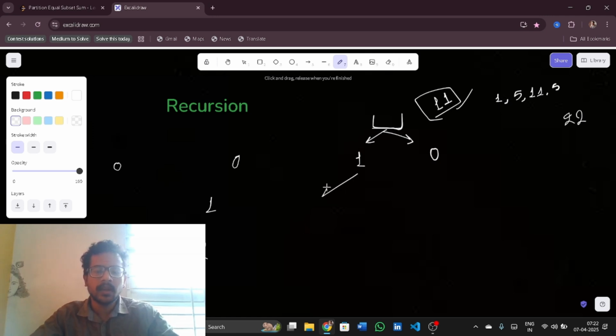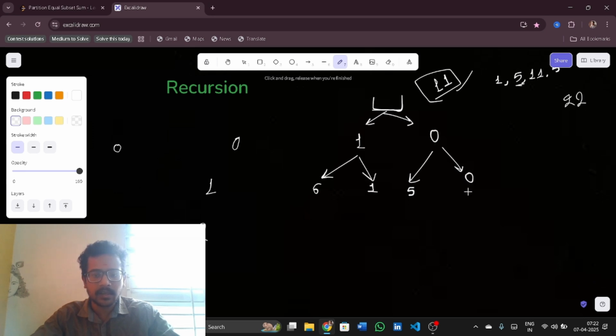Now I am looking at 5. Should I take it? Yes, because if I add 5 to 1, it makes 6, which is less than 11. So 6, and here it is 1. Now, can I take 5 here? Yes. If I add 5 to 0, it makes 5, which is less than 11.